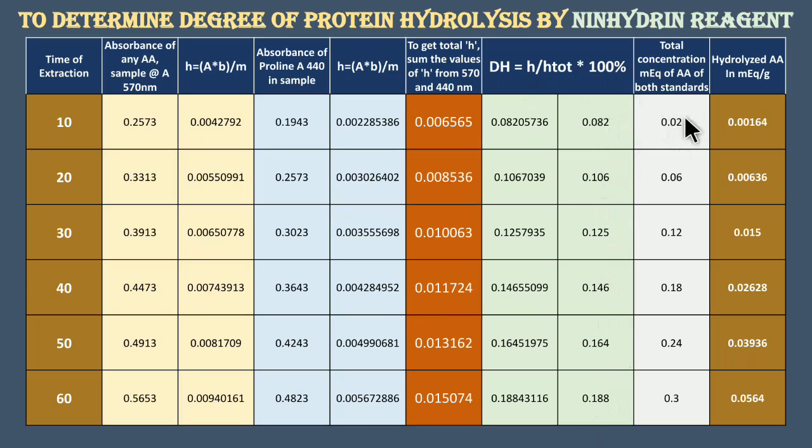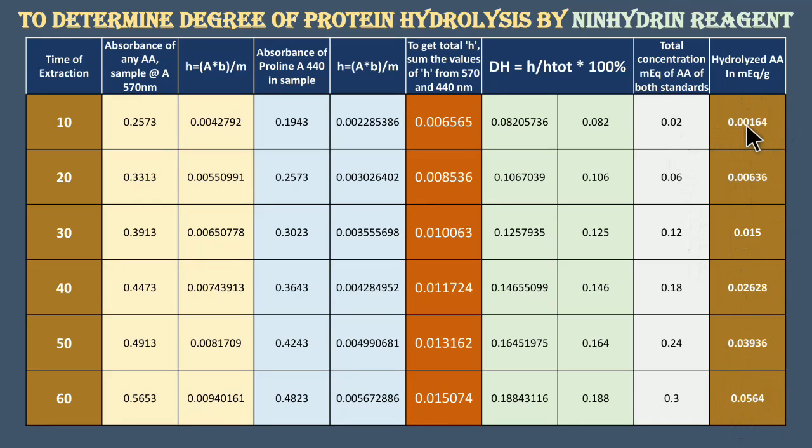standards, where further the hydrolyzed amino acids in milliequivalent per gram are going to be 0.00164, 0.00636, 0.015, 0.02628, 0.03936, 0.0564. So this is the milliequivalent per gram of hydrolyzed amino acids, including both any amino acids and the proline. So this will be the value.